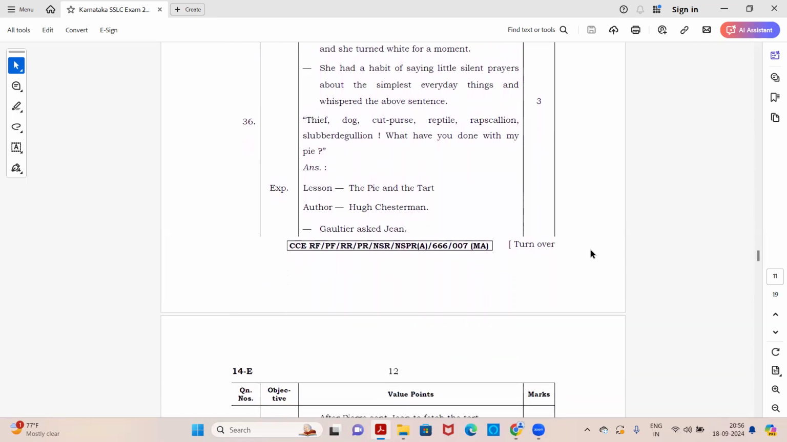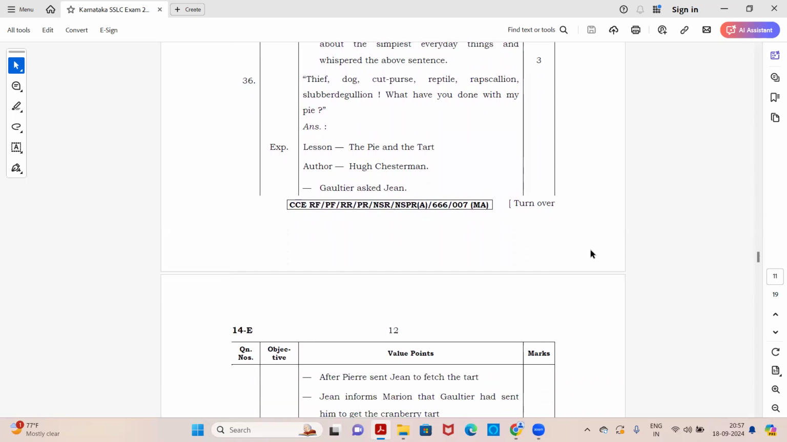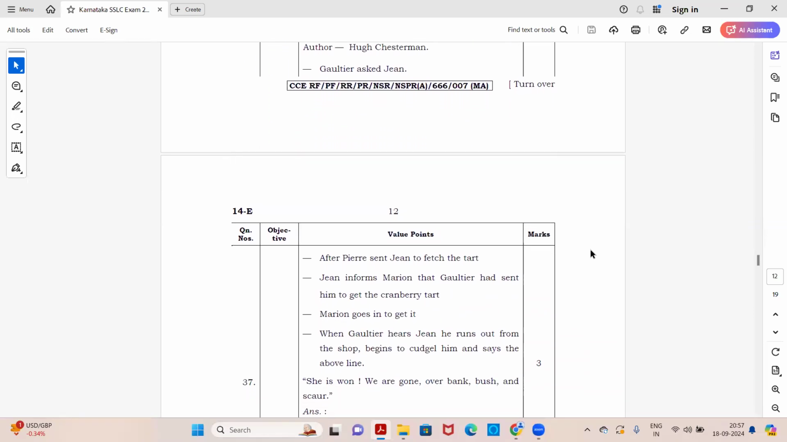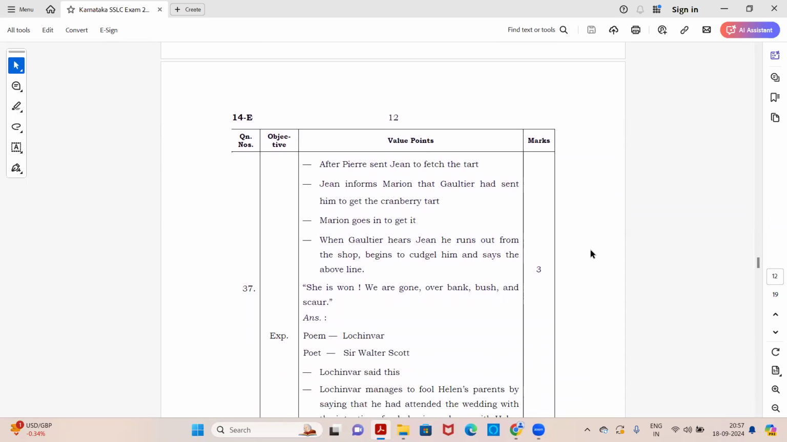Next, thief, dog, cut purse, reptile, rapscallion, slubberdegullion. What have you done with my pie? Okay, the lesson's name is The Pie and the Tart. Author is Hugh Lofting. Okay, who said it to whom and when? It is again given in points over here. Okay, you can have a look at it.